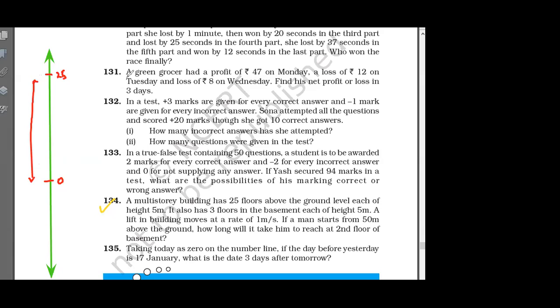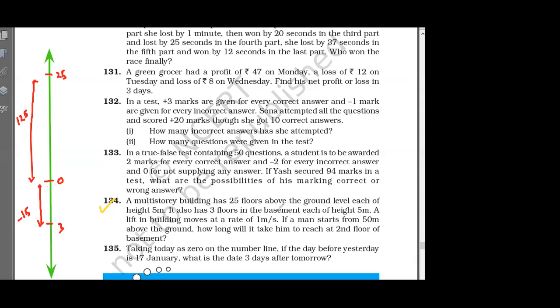125 meters. 125, right? It also has 3 floors in the basement. 3 floors are below. So what will be the depth? Tell me. What is the depth? 15 meters. Minus 15 meters. Minus 15, right? It is below, so 15 below means minus 15. Okay?